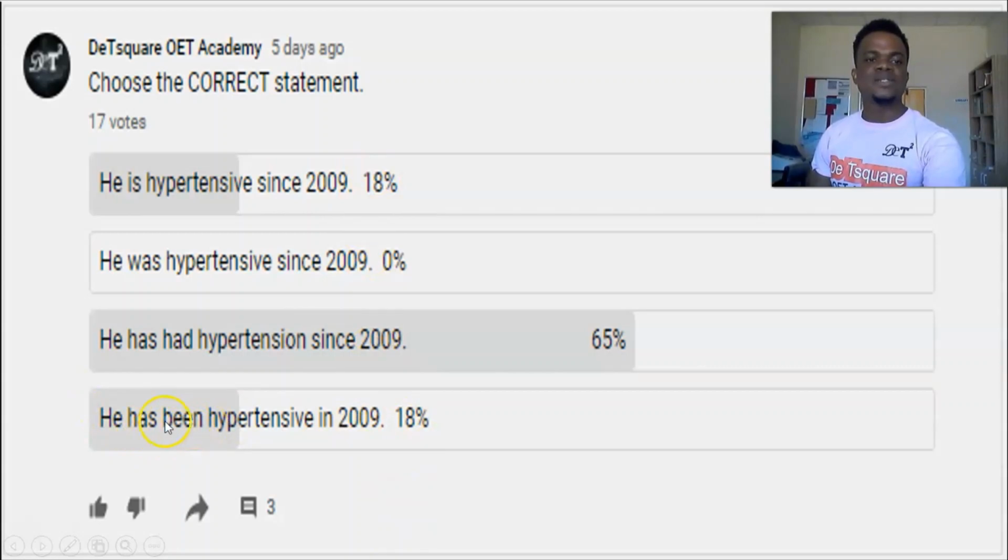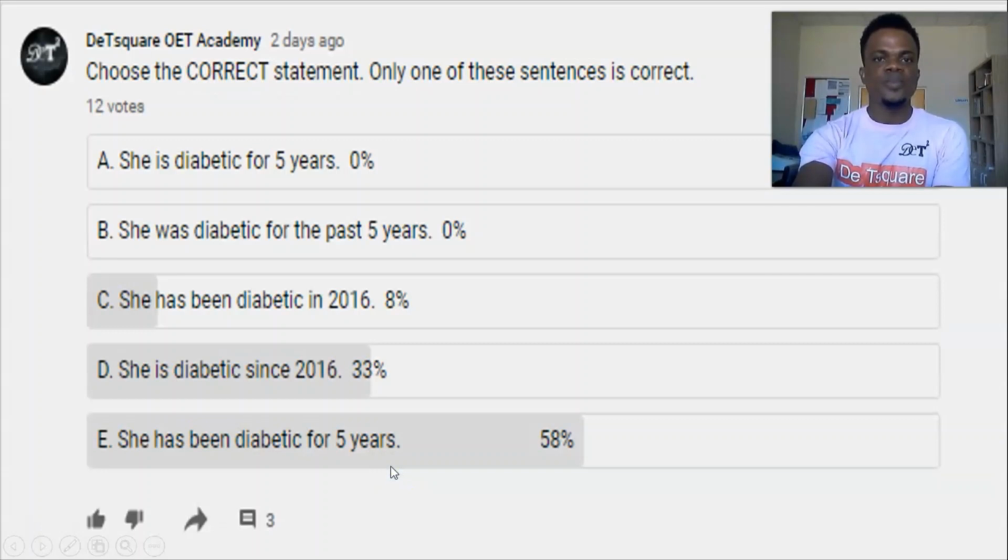Now let's look at this one. He has been hypertensive in 2009. This is also very wrong because has been is a present perfect tense, meaning started from the past till now. So you cannot put a point in time. Rather, you will use a range of time. Either you say since 2009 or you say for 22 years. So the same thing also goes in here.